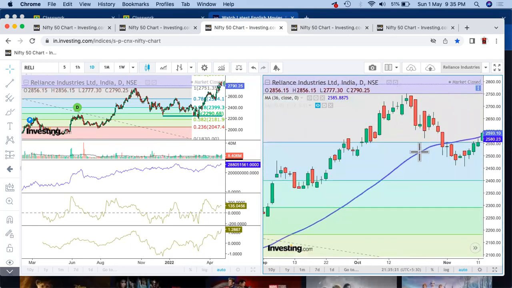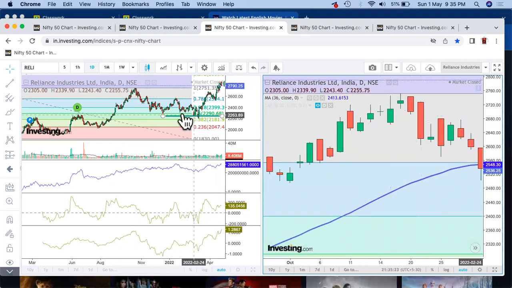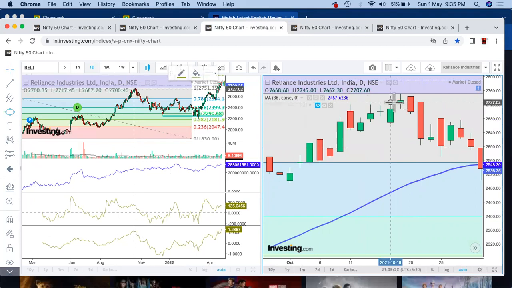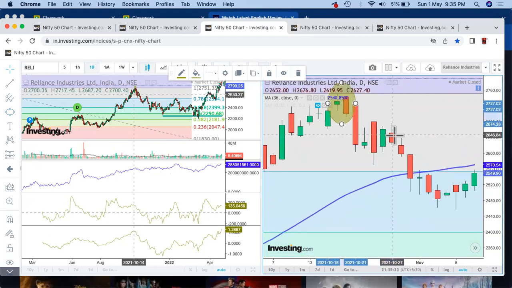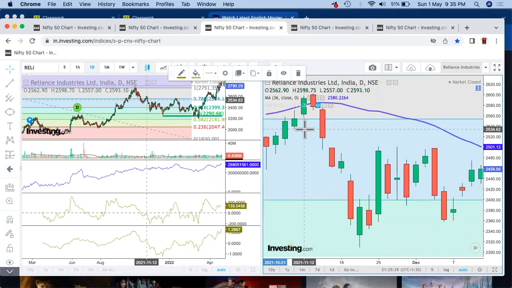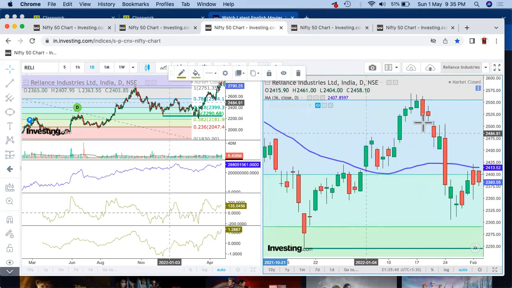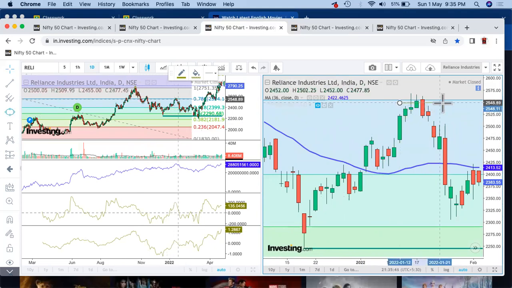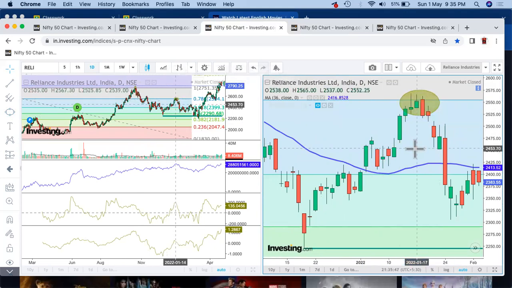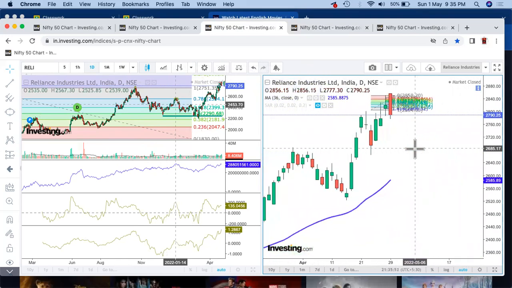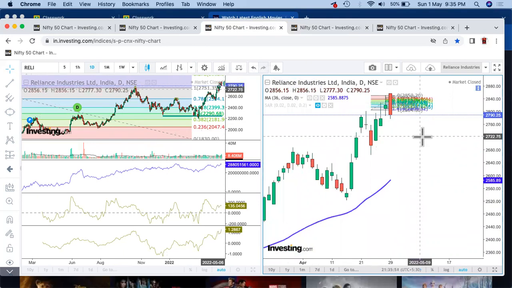So this is a part where there was a bearish engulfing. Again, this is on the top part and it had come down. Here it had not given an exact bearish engulfing. But again, at this top part, yes, there was a bearish engulfing and the market did gradually come down, right? And again, we have a bearish engulfing, which is at the top part. So two scenarios are there.